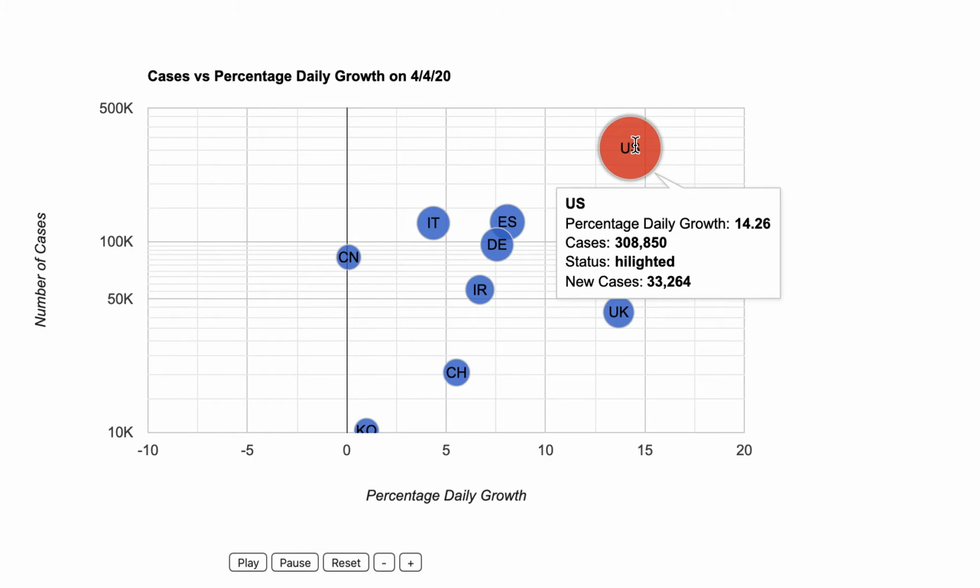There's still a long ways to go for the United States. The United States needs to get its growth rate under 1%, much as how South Korea and China have done, and there's still a lot of work to do. But the key thing is, it's on the right path, and the United States needs to continue imposing social distancing for as long as possible until the numbers come under control.